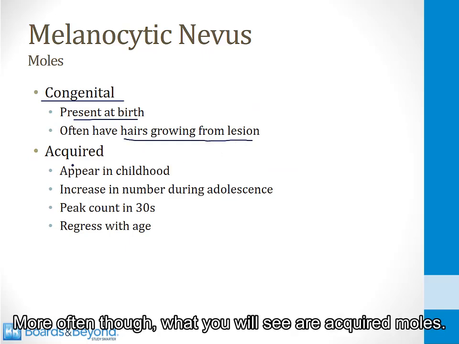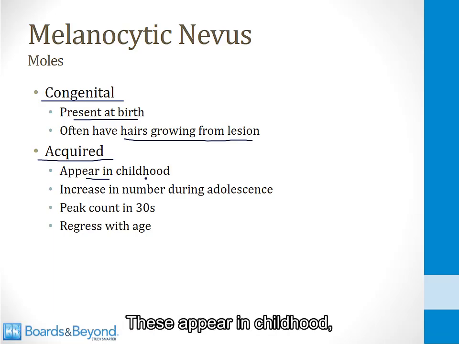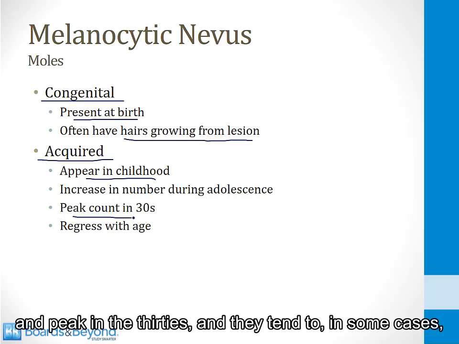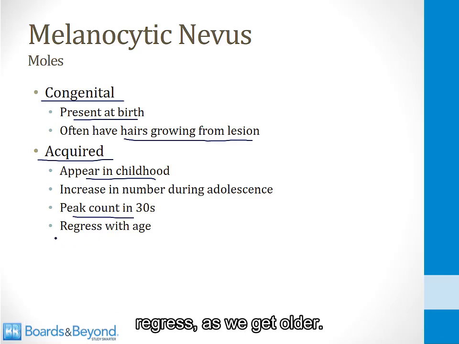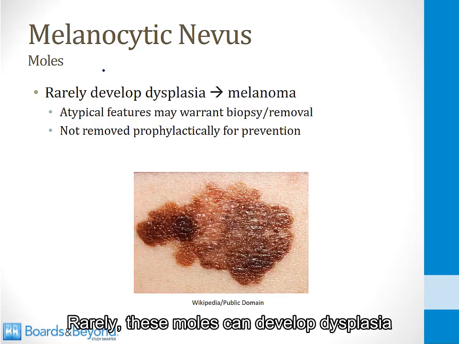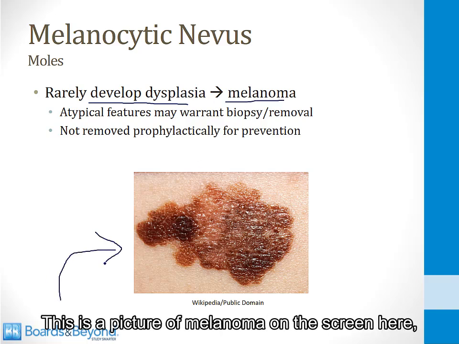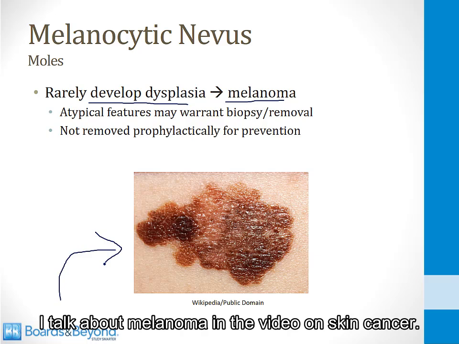More often, though, what you will see are acquired moles. These appear in childhood. They increase in number during adolescence and peak in the 30s, and they tend to, in some cases, regress as we get older. Rarely, these moles can develop dysplasia and turn into a melanoma. This is a picture of a melanoma on the screen here. I talk about melanoma in the video on skin cancer.